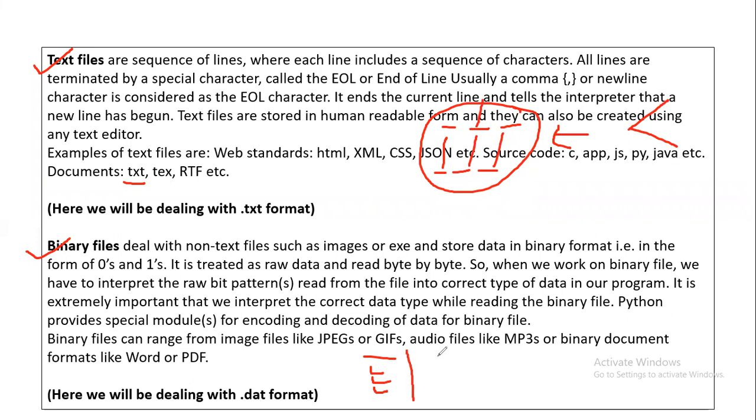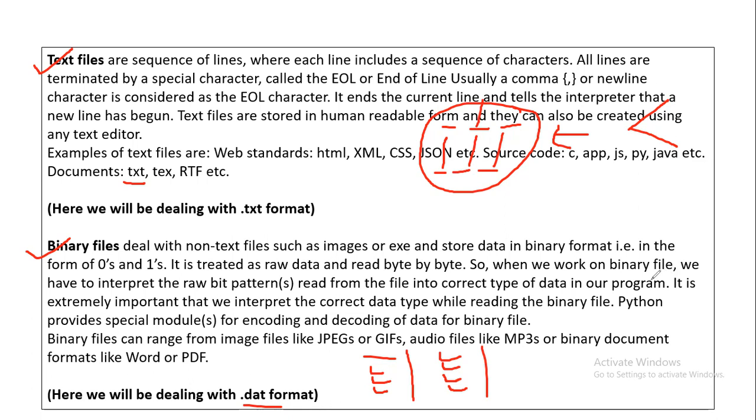Similarly, a book record may contain book ID, book name, author name, price, publisher, and so many other details, right? These are generally known as records. So the binary file has the extension .dat, and this will be used to store the information in terms of records.